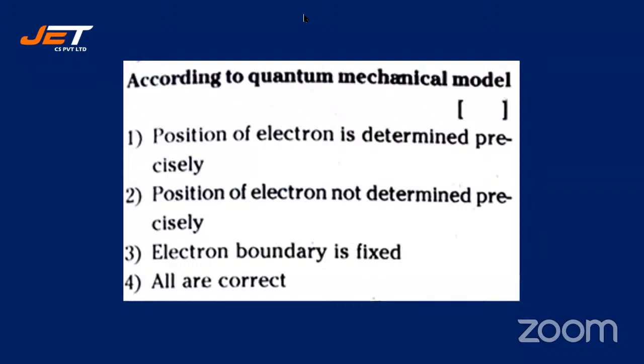In the classical model, electrons move in circular orbits. But according to the quantum mechanical model, which of these is true? Position of the electron is determined precisely. The ones who have answered one, Jyoti, one. Can we determine the electron's position precisely, at an exact position?